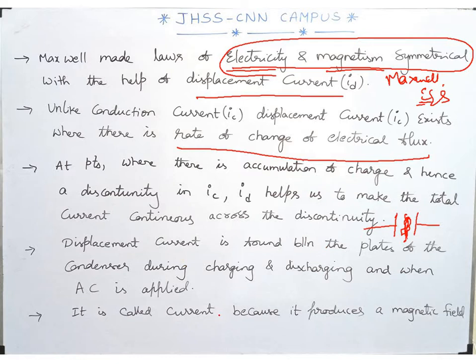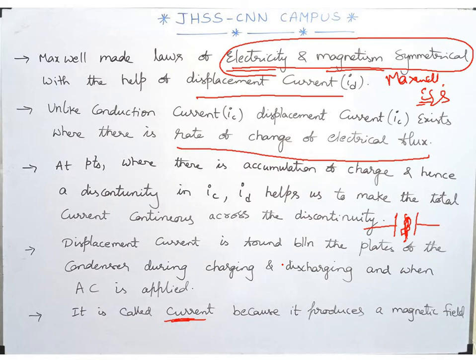We call it displacement current because it produces a magnetic field. Are you getting the point here? Actually there is no physical flow of charge, but still we call it current since there is a magnetic field, and a magnetic field can be produced only because of current. Without this it is not a possible case. So that's why we use the term current for displacement current.